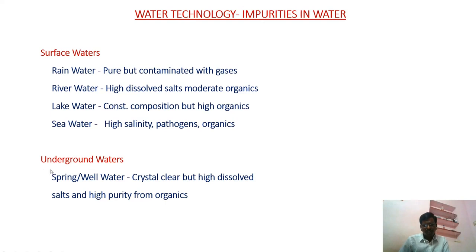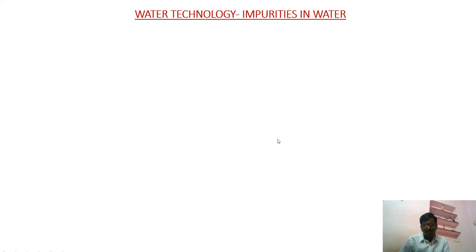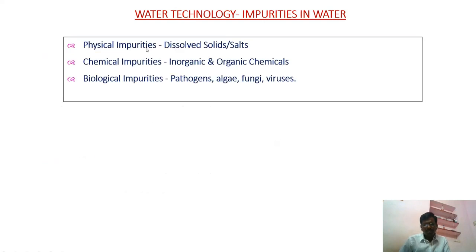Next one is underground water. Underground water is further divided, for example well water. This well water is crystal clear, but highly dissolved salts and impurities are there. But organic impurities are very few. Next, physical impurities: dissolved salts and solids. Chemical impurities: inorganic or organic chemicals. Biological impurities may be pathogens, algae, fungi, virus.